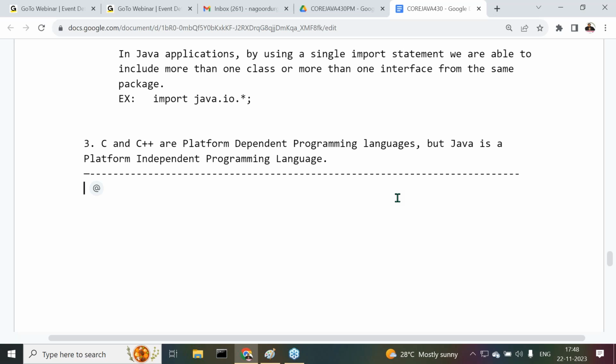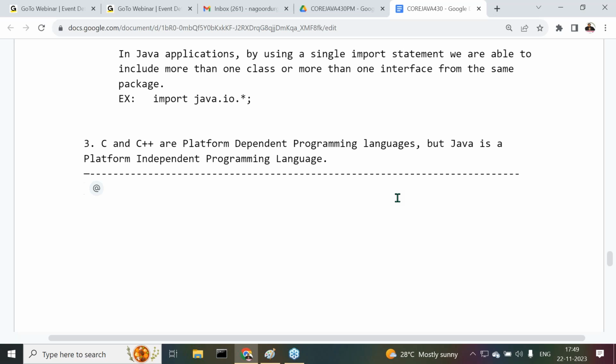Observe carefully, I am telling you a simple definition here. First of all, confirm to me, if I write a program, first I have to perform compilation. After that I have to execute the program, then only am I able to get output. Am I right or not? Two phases here we have to perform: compilation and execution. Then we get the output. Am I right or not? Now listen carefully.